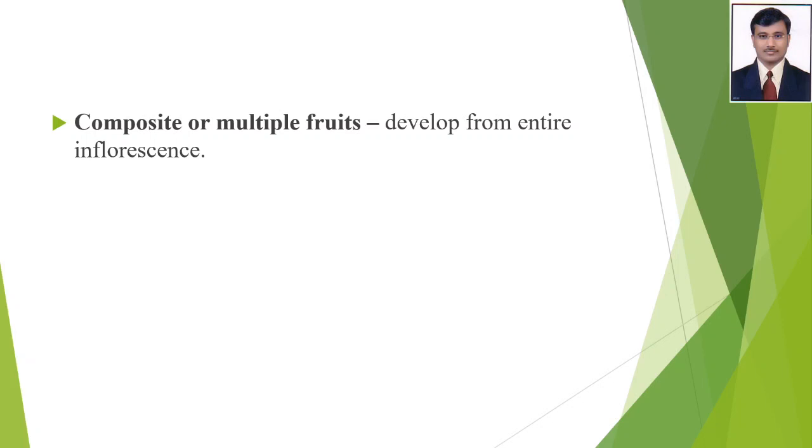Next type, composite or multiple fruit. Friends, in that type, the fruit develops from the entire inflorescence. This type of fruit we call composite or multiple type of fruit.